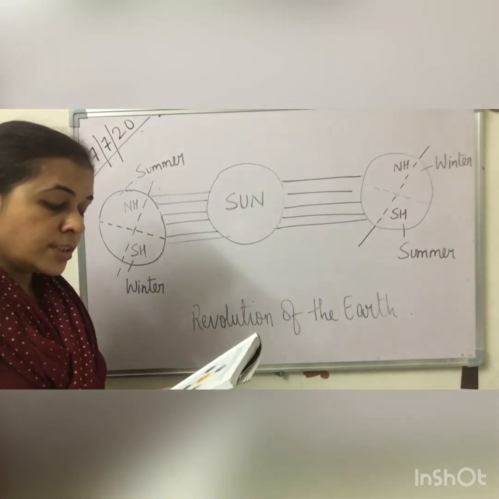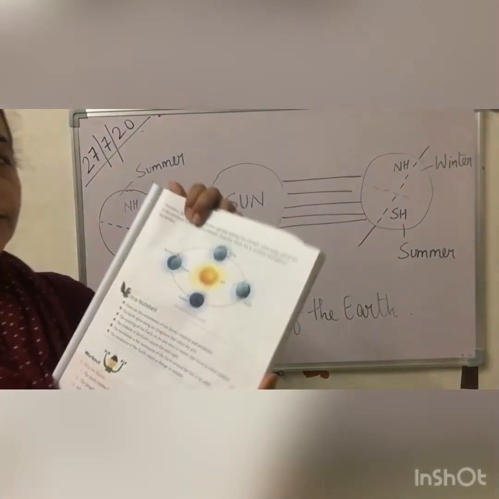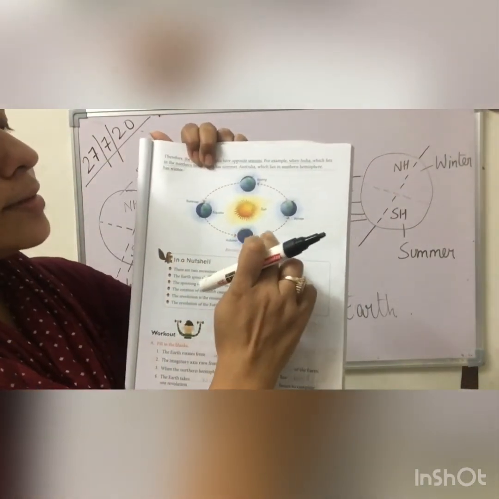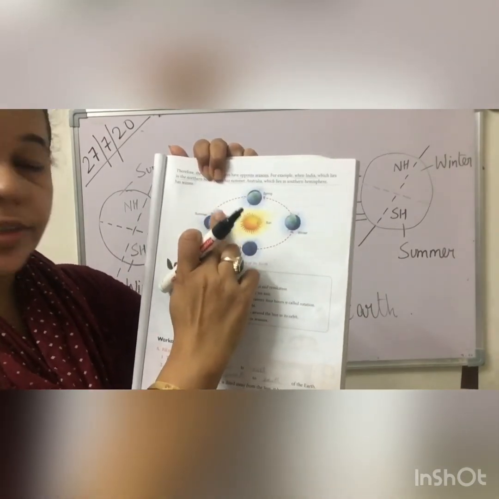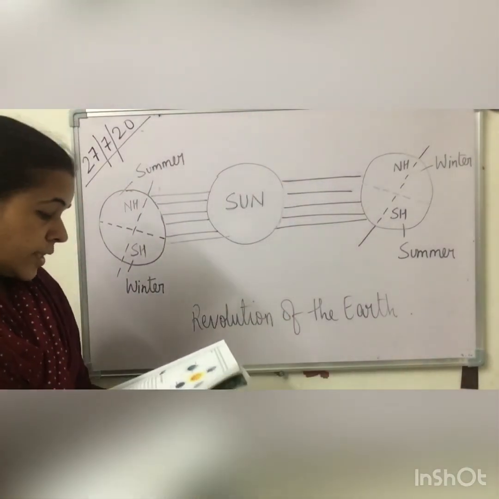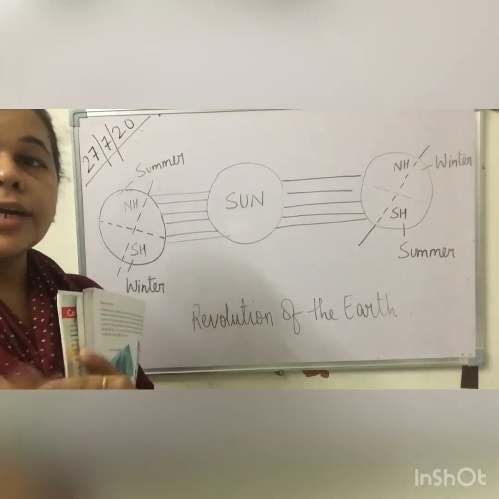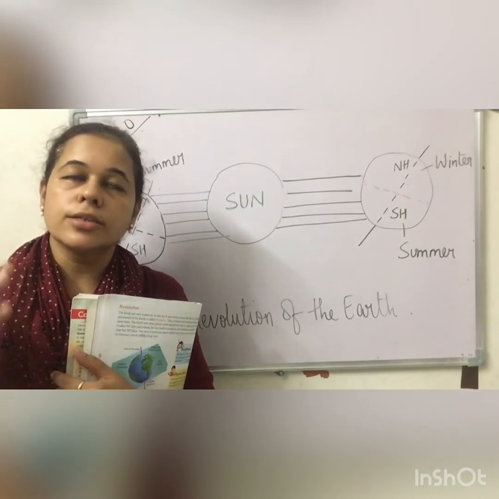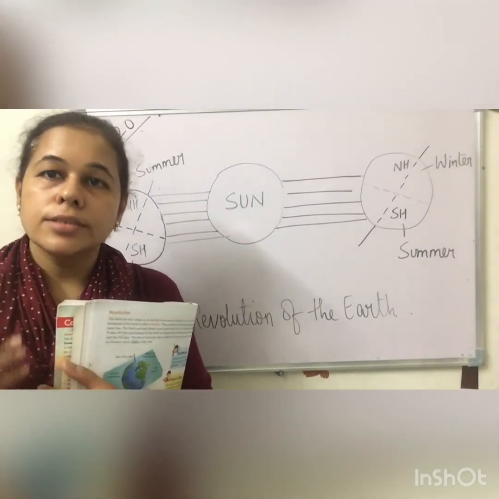The revolution is the movement of the earth around the sun in its orbit. This is the orbit, the path which the earth is following. The revolution of the earth causes a change in seasons. Rotation causes day and night, and revolution causes change in seasons.